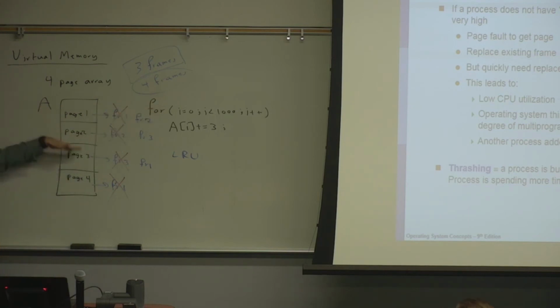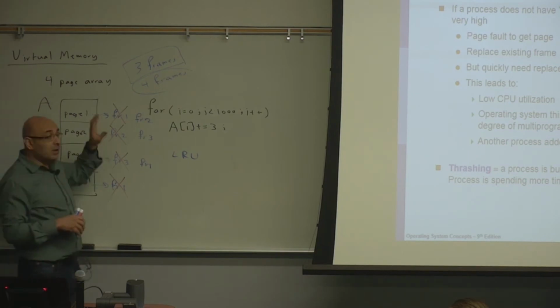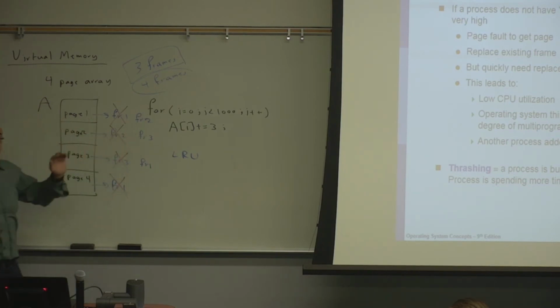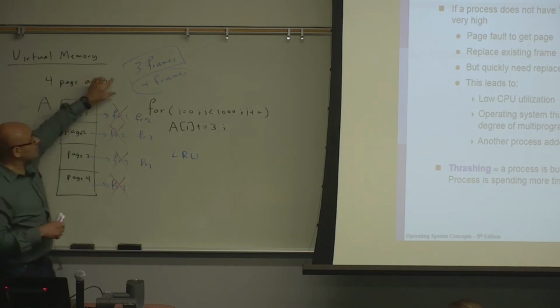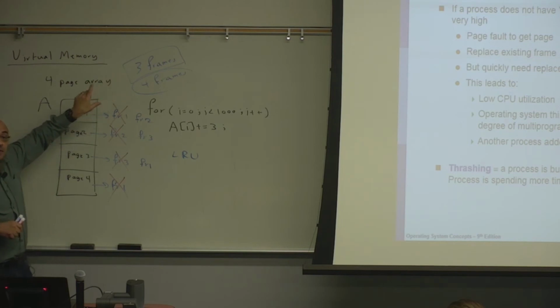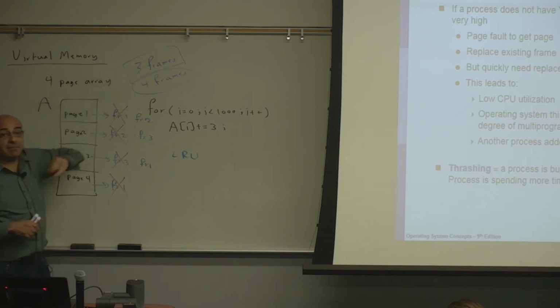Only in iteration 1, you'll have 4 page faults. Then you will load them all in memory, and they will all be in memory, and you'll keep referencing them 999 times. So in iterations 2 through 1,000, there will be no page fault. This shows you how much of a difference the number of frames can make.